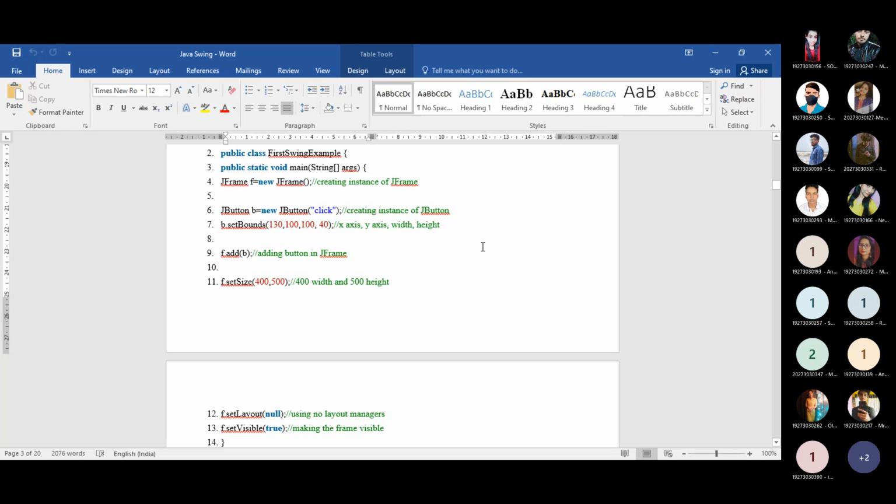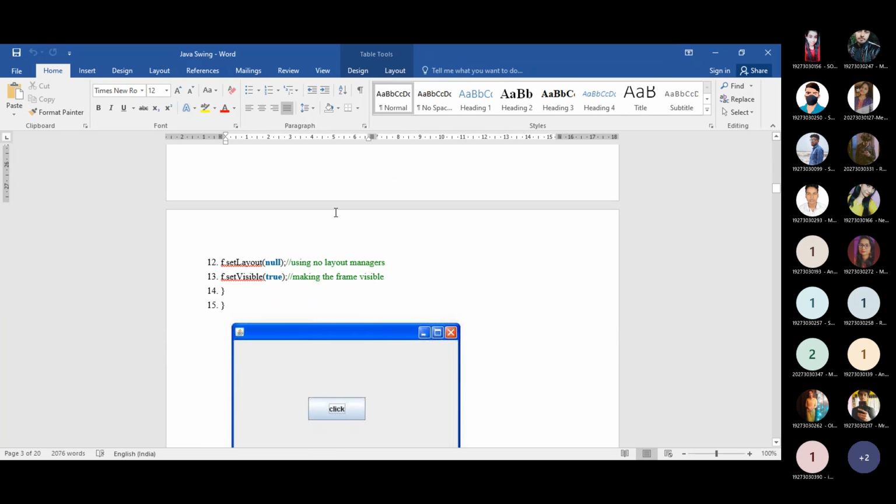Clear? Now look here, next you have f.setSize. This setSize will provide the size of your frame. The first one is the value for the width and the second one is the value for the height. After providing this setSize, you need to provide the layout.